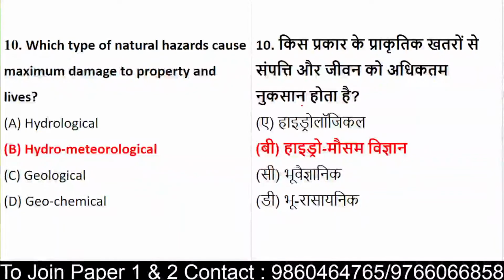When I say hydrometeorological, it indicates something with the transfer of not only water but also energy. It is a branch of meteorology that deals with this transfer of energy and water within the land surface, and that is much more hazardous and much more dangerous not only to property but also to human life, right?